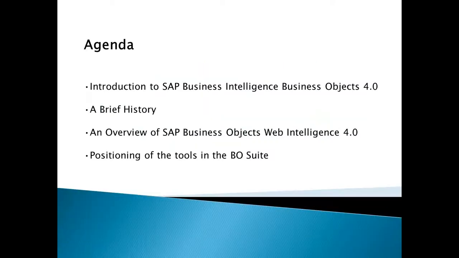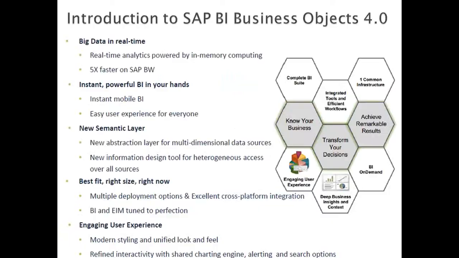We'll be discussing a brief history and then the positioning of different client tools in SAP BO. The actual name of BO 4.0 is SAP Business Objects Intelligence. Basically, we used to call it SAP BI 4.0.